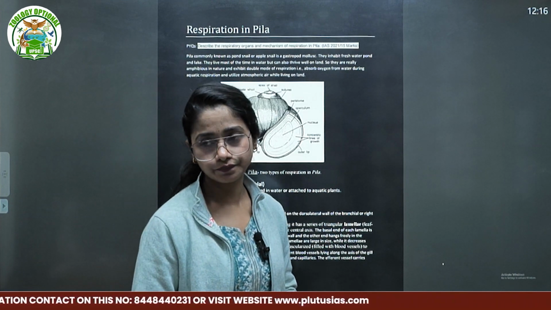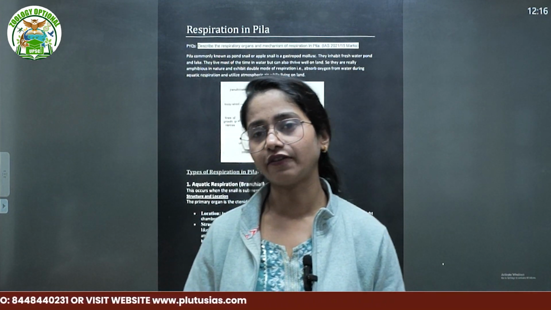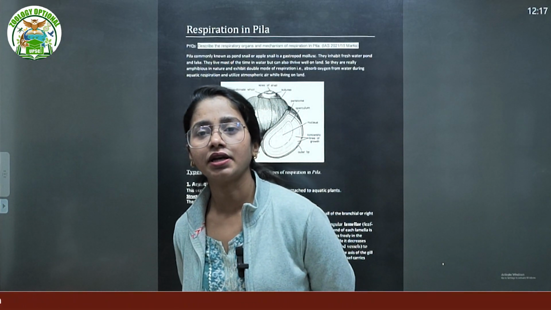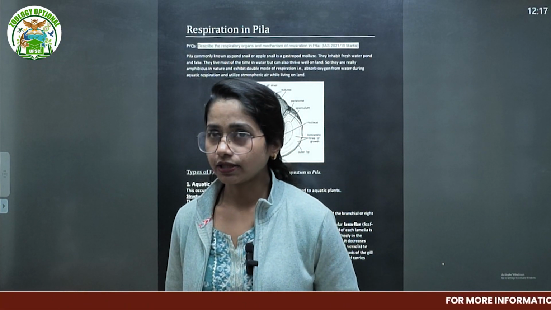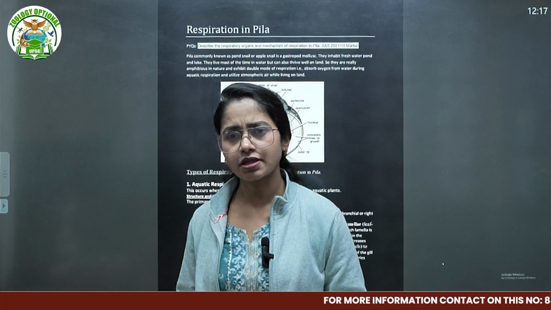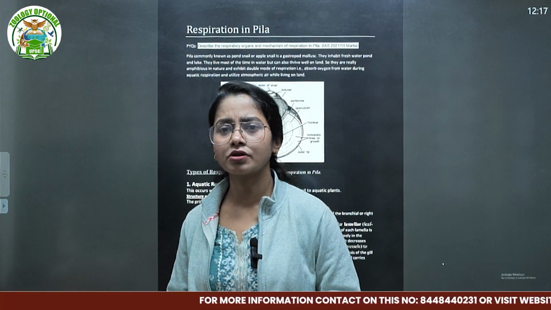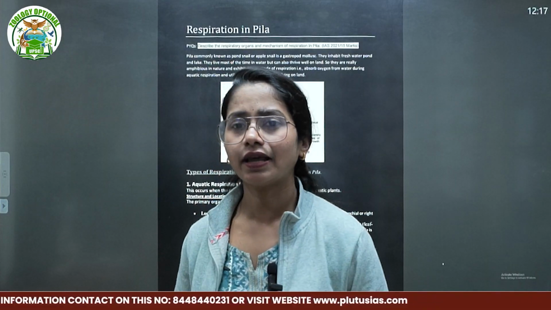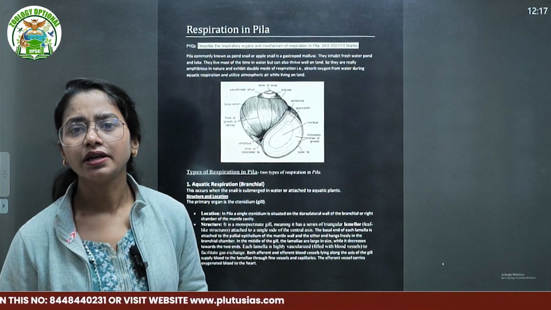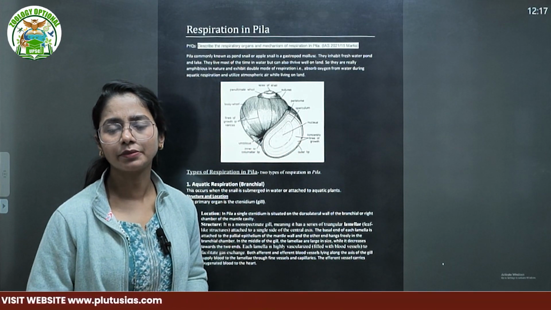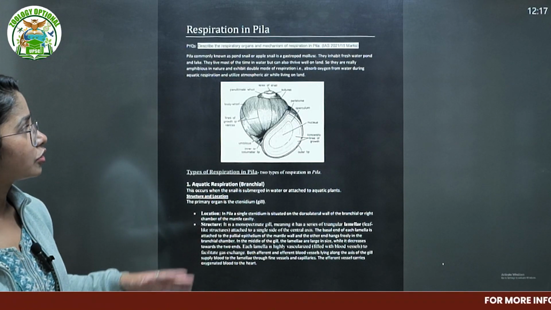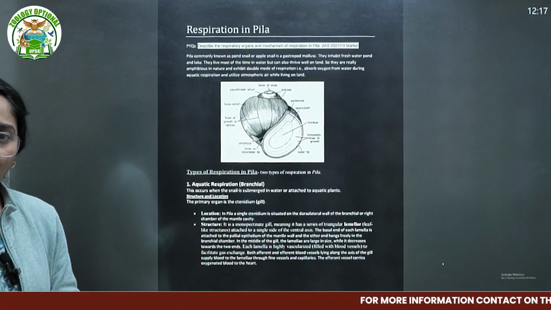From the Mollusca phylum, one of the very important topics is torsion and detorsion. Other than that, some animals or organisms are also mentioned, such as Pila, then Lamellidens, then snails, then Unio, of course, Unio along with the Lamellidens, and Sepia also, that's cuttlefish. Today we are going to talk about respiration in Pila.